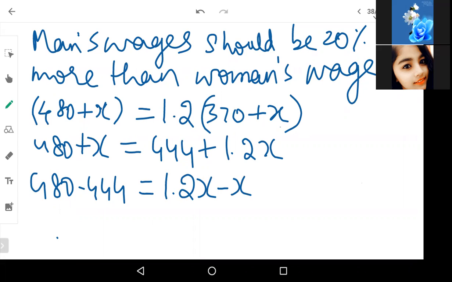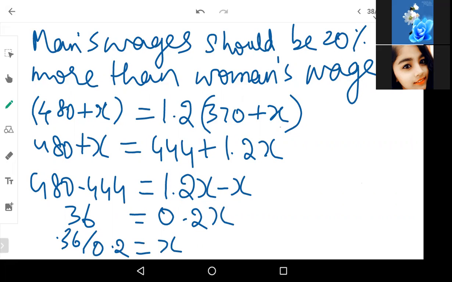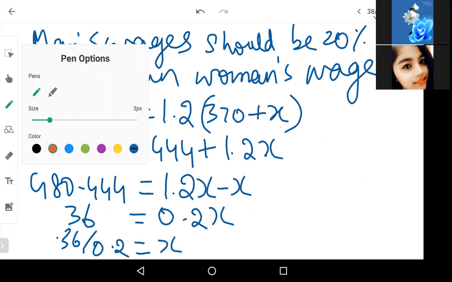So 480 minus 444 will give me 36, and 1.2x minus x is 0.2x. So 36 by 0.2 is equal to x. So what is the x value?